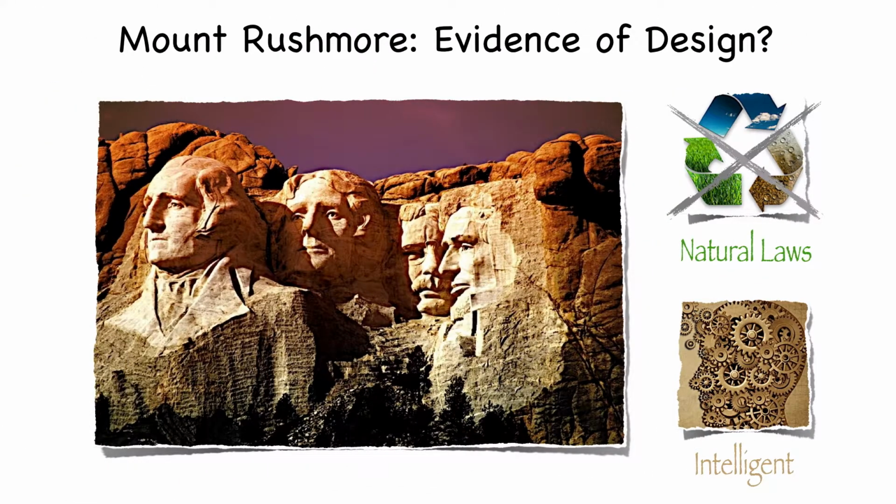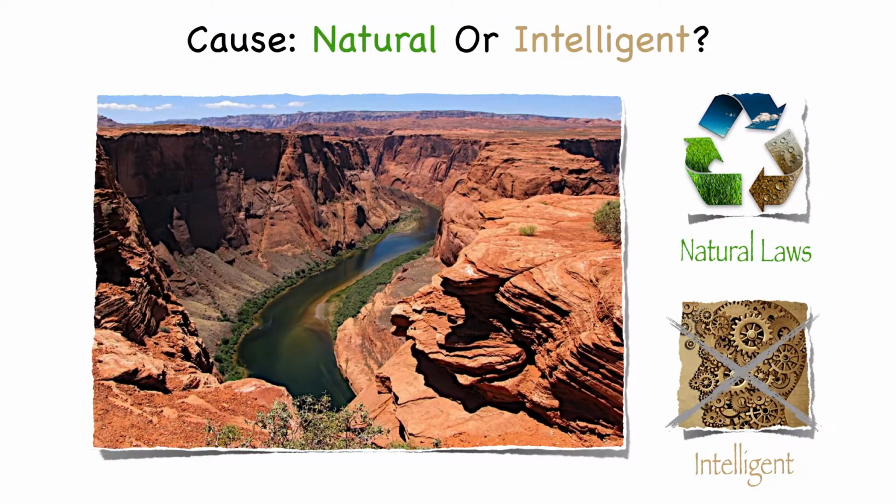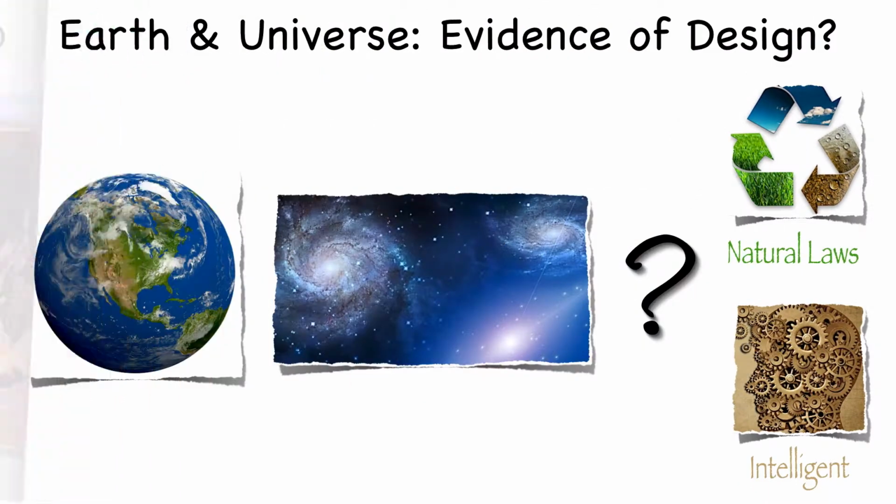In that last video, we looked at 2 rock formations, the first being Mount Rushmore, which we determined to have an intelligent cause, humans who chiseled rock with tools, and the Grand Canyon, which was caused by natural laws, erosion and nature at work. We then asked the big question: does the Earth and our universe show evidence of design?